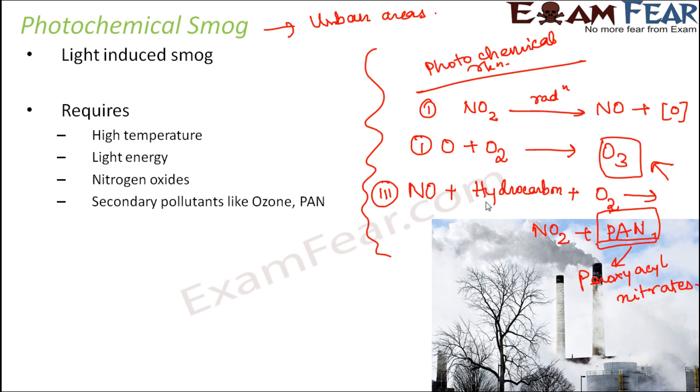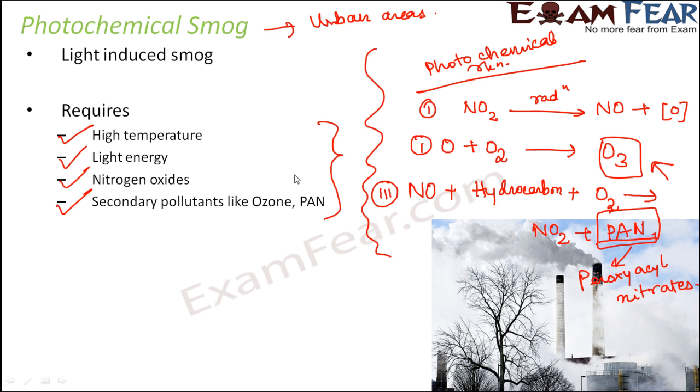Now the requirements for photochemical smog are quite opposite to that of classical smog. It needs high temperature, it needs light energy, nitrogen oxides and secondary pollutants. For photochemical smog to take place, you do not need dust particles or smoke in the air. You also do not need low temperature. You do not need sulfur dioxide. So the requirements for photochemical smog and classical smog are quite different.